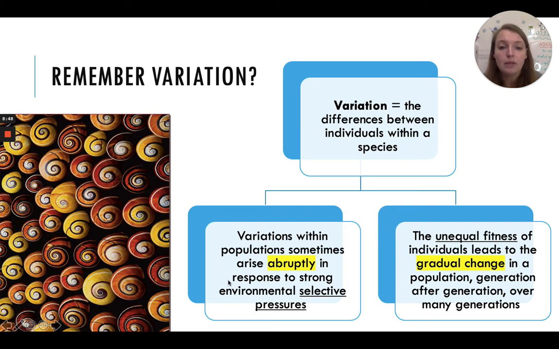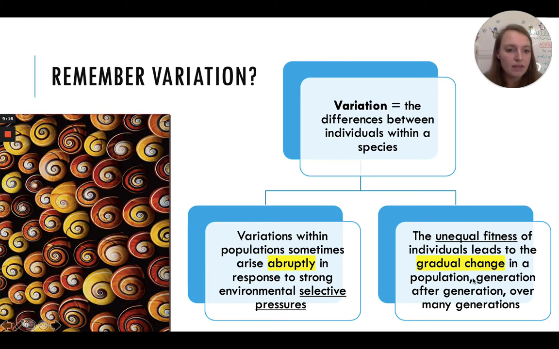Variation within populations can sometimes happen really quickly because of a strong selective pressure. There's something in the environment pushing these variations to arise and be useful.